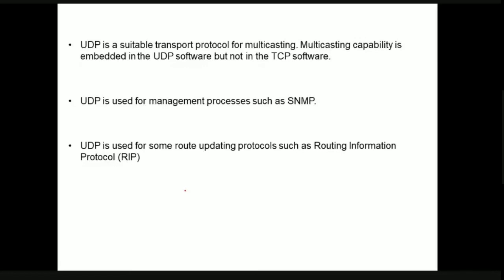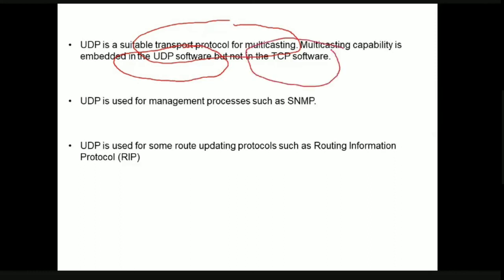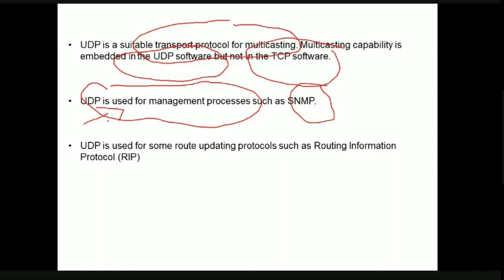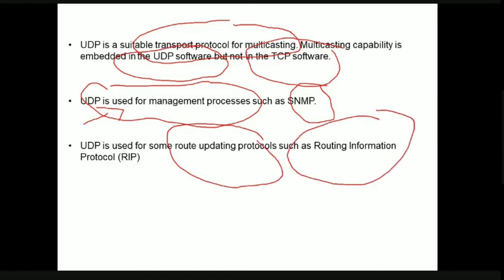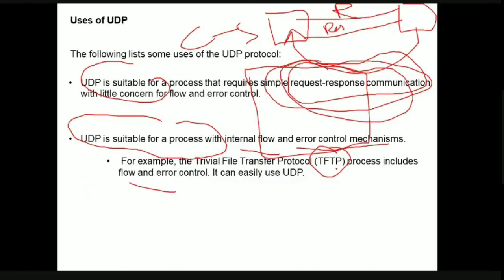The next use of UDP is that it is a suitable transport protocol for multicasting. Whenever we want to do multicasting, UDP software is very useful for us. This is not possible with TCP software. Next, UDP is used for management purposes also, that is network management. SNMP, simple network management protocol, uses the UDP protocol. UDP is also used in the routing protocol called RIP, routing information protocol. So RIP uses UDP, SNMP uses UDP, and TFTP also uses UDP.